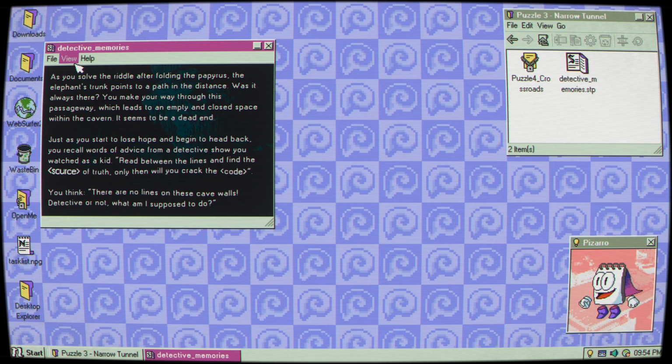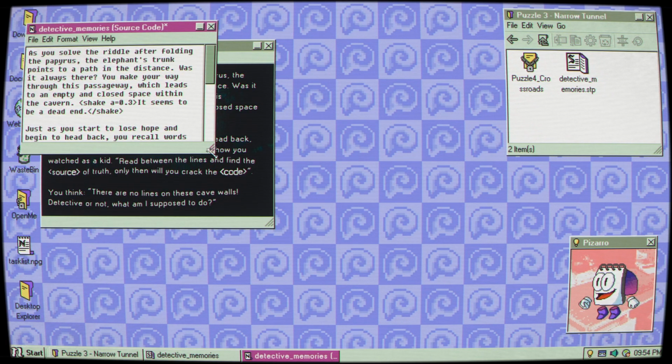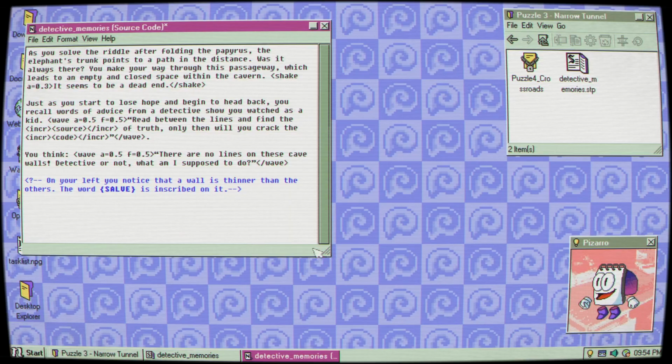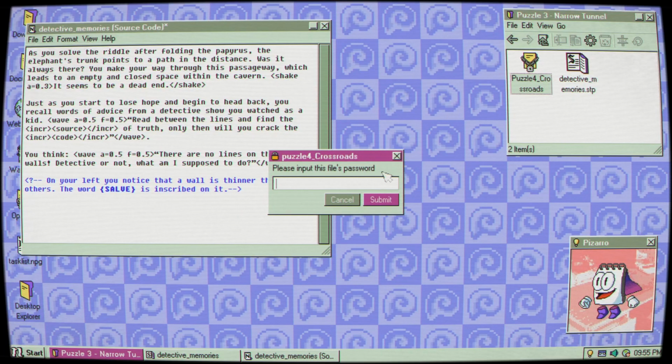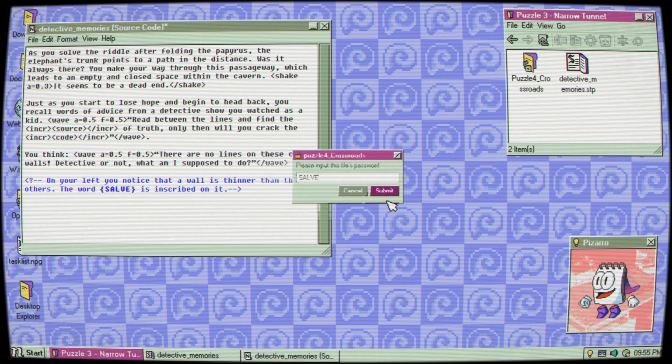Well, I already know. If you go to view and source code, resize the window a bit, here we go. On your left, you notice that a wall is thinner than the others. The word salve is inscribed on it. We'll take this. And this is obviously Puzzle 4's code. Salve.